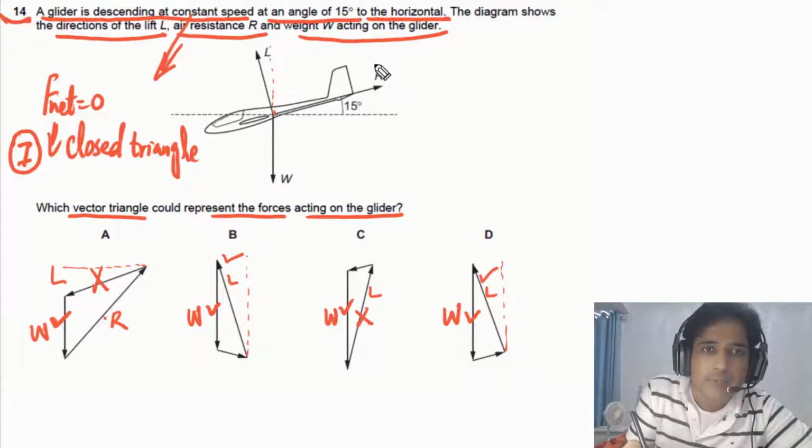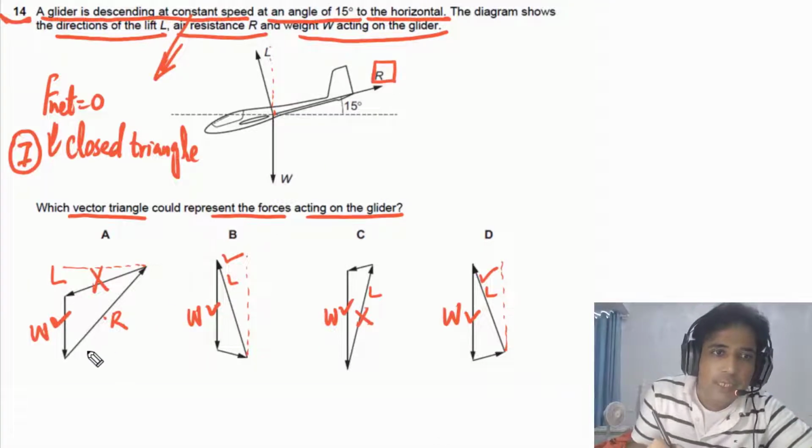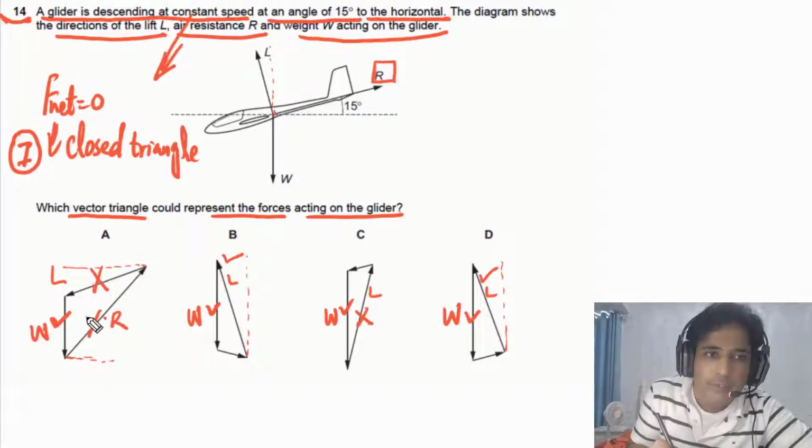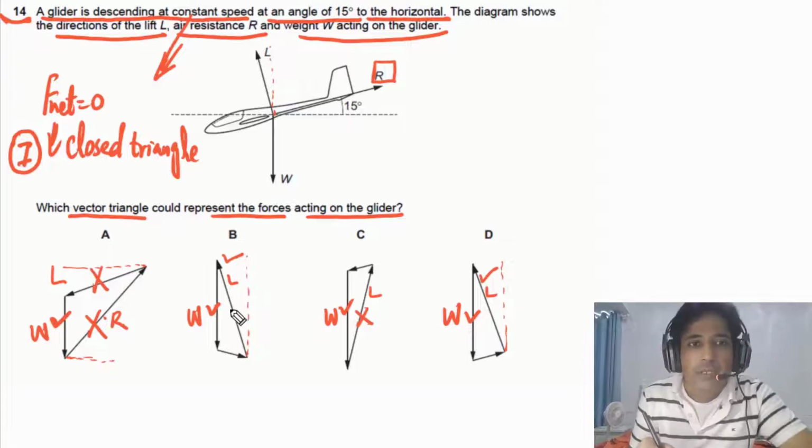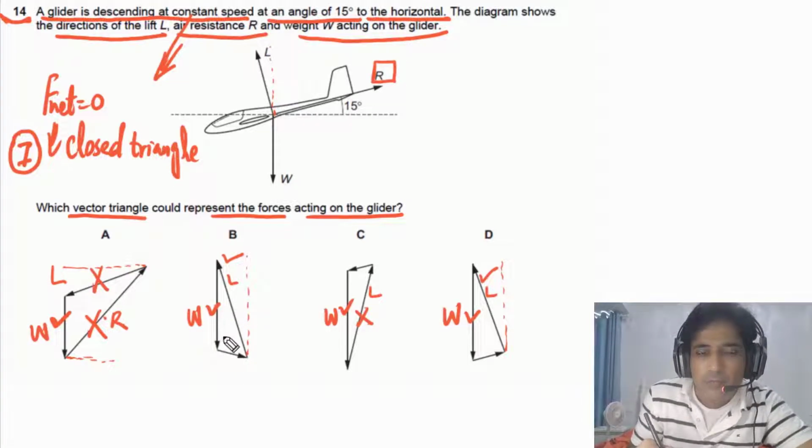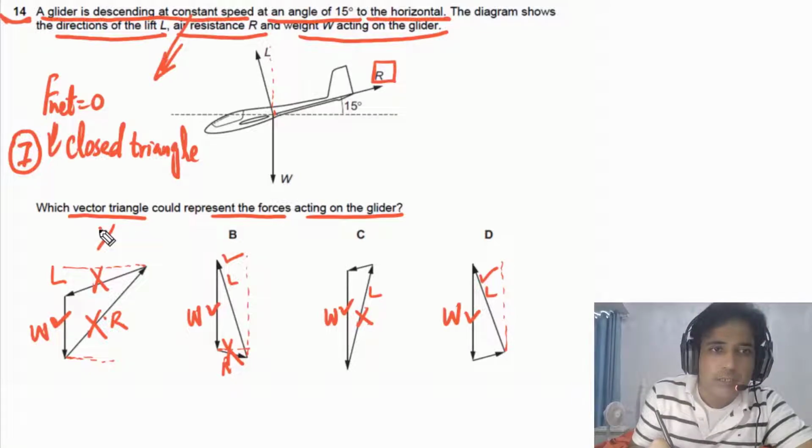The last one we have is the resistance force. If you look at this one, it is making an angle of 15 degrees with the horizontal, but this angle is more than 15 degrees, so this one is wrong. So option A is not possible. For option B, it should make 15 degrees above horizontal, but this is making an angle below horizontal, so this is wrong. A is not a possible answer, and B is also not possible.